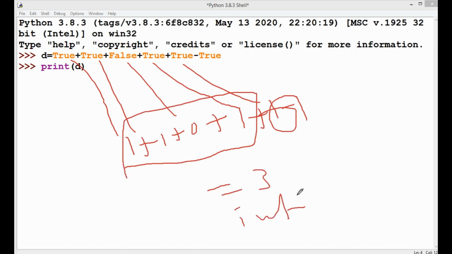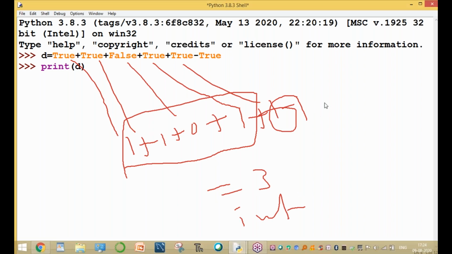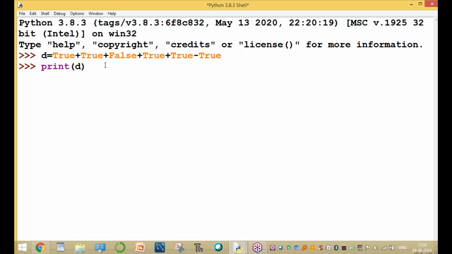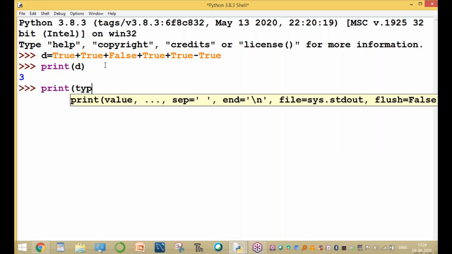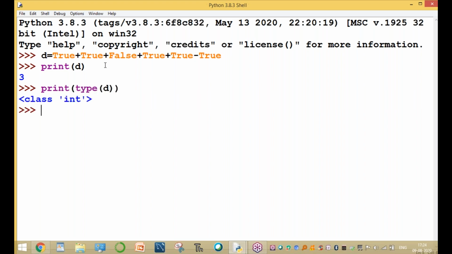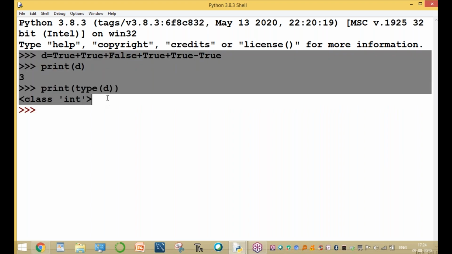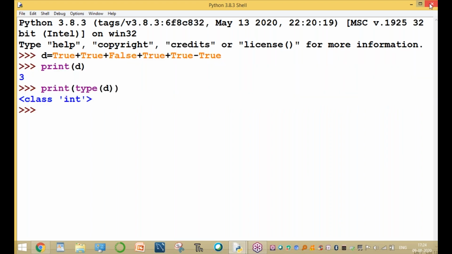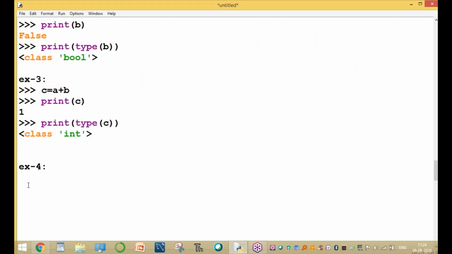3 means it is an integer type. Here guys, the 3 means it is an integer type. So this is the value, and the print of C and the print of type of D, and the type of D is an integer type. Clear? Any doubt on it? This is completely for the Boolean data types concept. Okay, data types. Practice it.